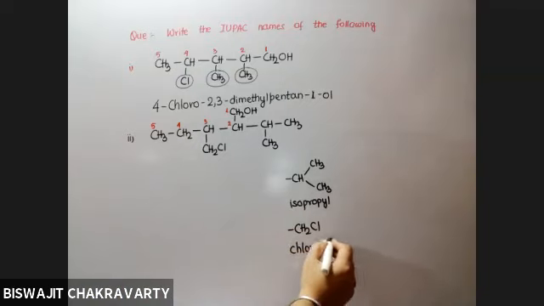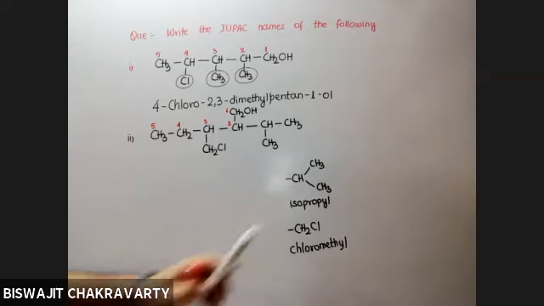That means chlorine is on the methyl group. Now you might ask me that methyl is CH3, why is it CH2 then? Because we cannot keep chlorine if it is CH3. The chlorine has substituted one of the hydrogens of the methyl group so as to maintain the valency of carbon to be 4. Now tell me, one of them is chloromethyl, one of them is isopropyl. So how will you arrange it properly and tell me the name of the molecule?